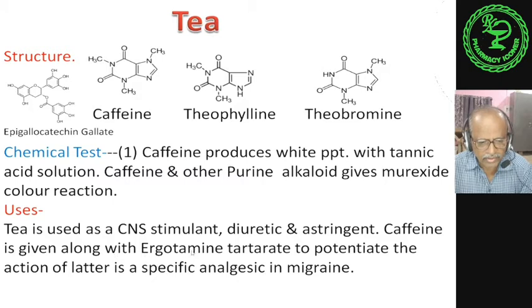Caffeine is given along with ergotamine tartrate to potentiate the action of the latter. Ergotamine tartrate is a specific analgesic in migraine. In migraine, caffeine is given along with ergotamine tartrate. This is a formulation by some companies, prescribed by the doctor in migraine. This combination of caffeine with ergotamine tartrate is to relieve migraine-type headache.